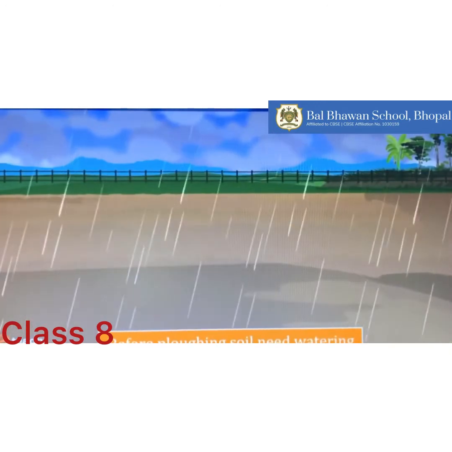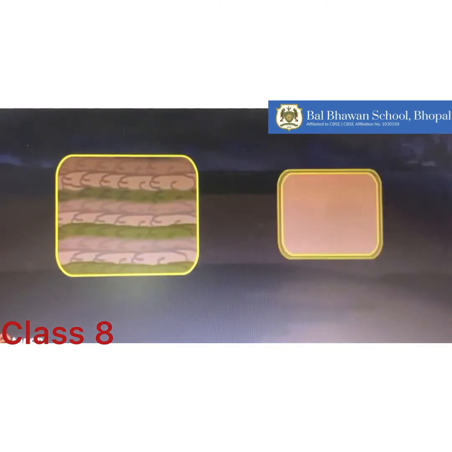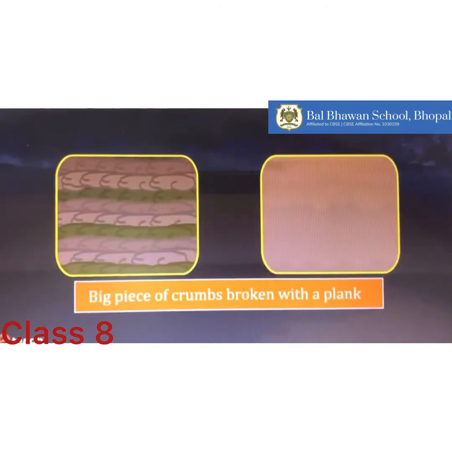Plows are made of wood or iron. Before plowing, the soil needs watering. The plowed field may have big pieces of crumbs which have to be broken with a plank. Now the field is leveled for sowing as well as for irrigation purposes.